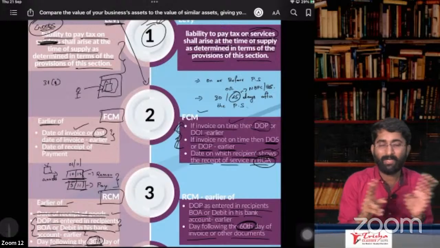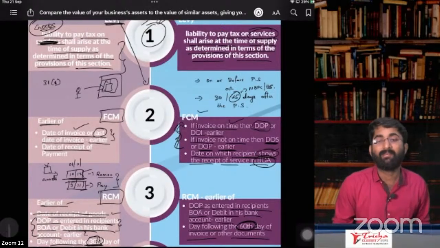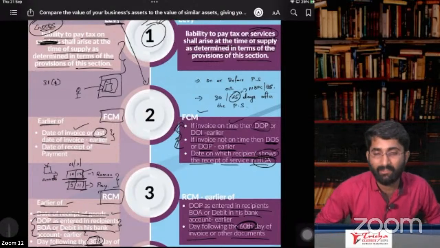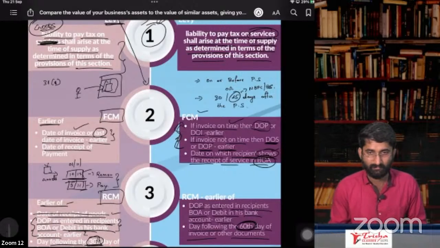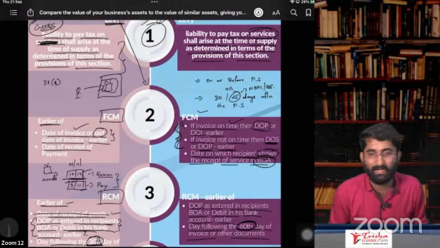What is 12.2 and 13.2? It is forward charge mechanism. What is 12.3 and 13.3? Reverse charge mechanism. 12.4, 13.4 voucher. 12.5, 13.5 residual cases. 12.6, 13.6 interest, late fee, penalty. Yes, that is about sections 12 and 13.